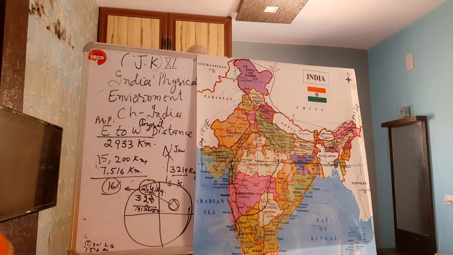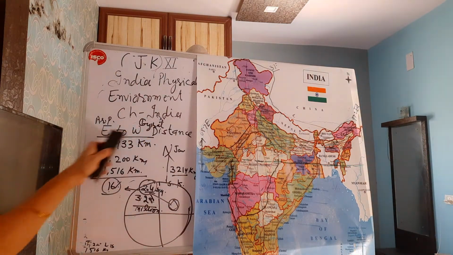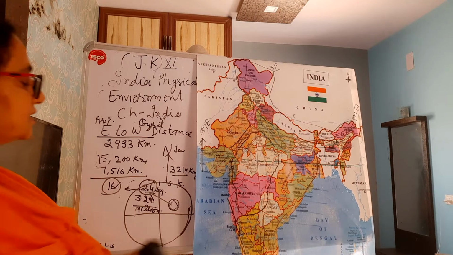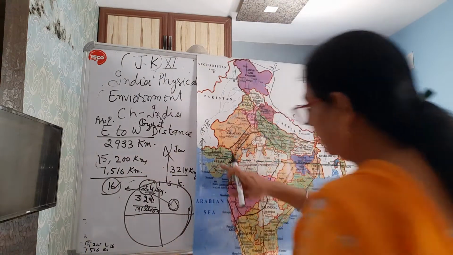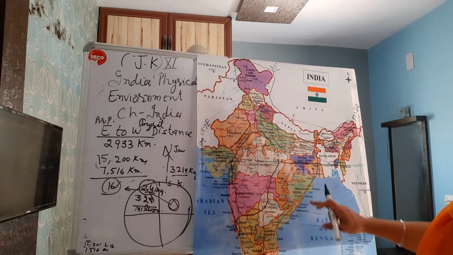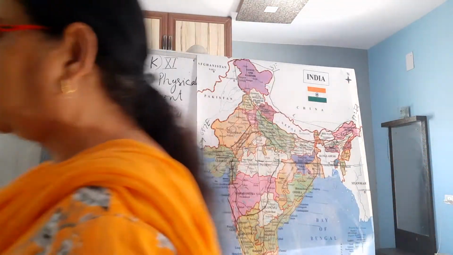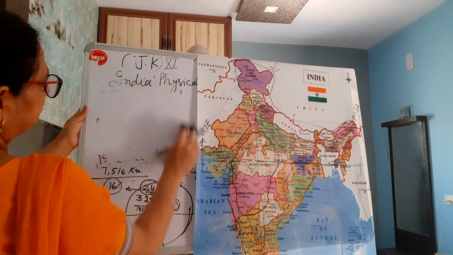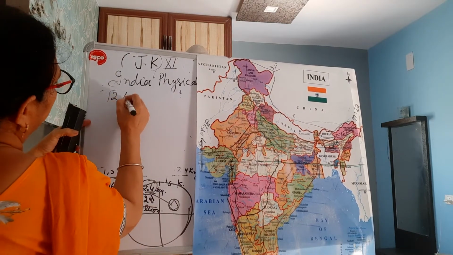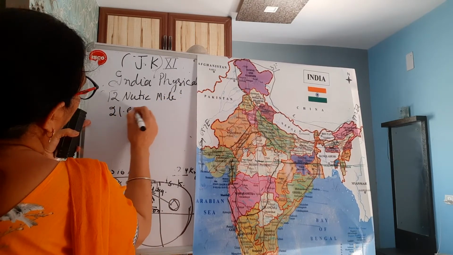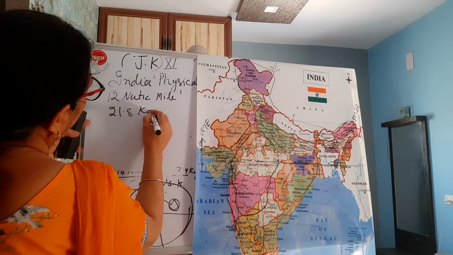When I was telling you about the extent north to south, east to west, one very important thing is that India's territorial limit further extends to the sea. Extends to the sea means the Indian Ocean, Bay of Bengal, Arabian Sea. So it is 12 nautical miles, approximately 21.8 kilometer.